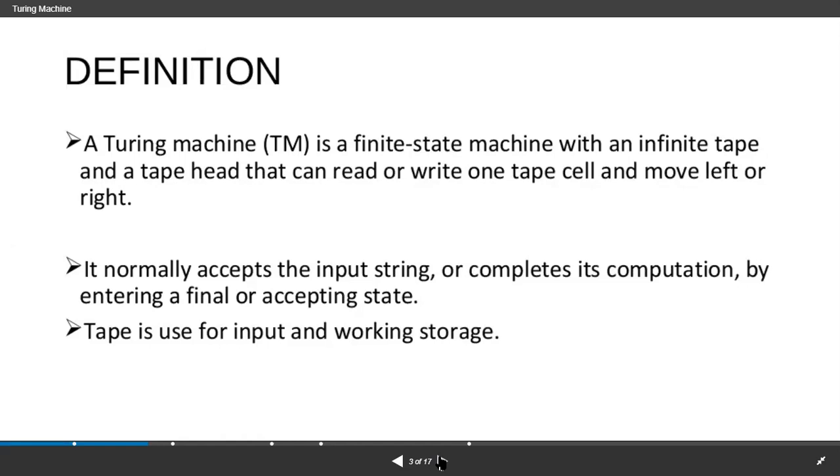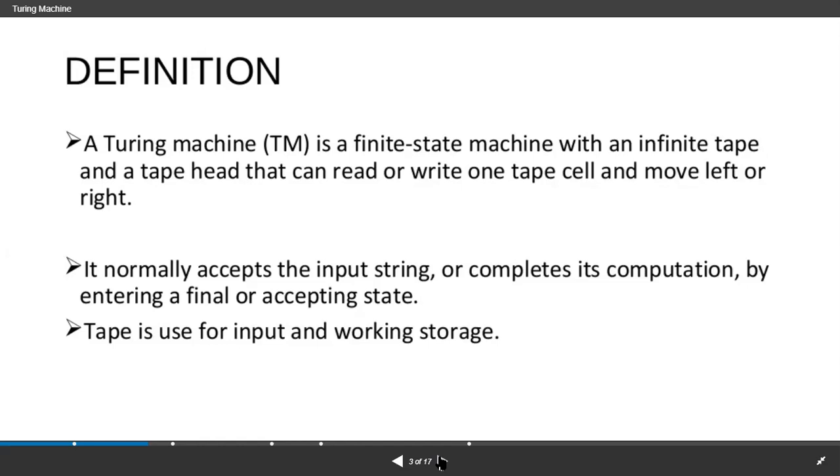With an infinite tape, we have a read and write head, and with the tape head we are reading and writing one tape cell and moving left or right. Here we are doing both, moving from left to right. Up to now we only did starting with left and ending with right, but here we can move left or right as we wish, depending on the given language.